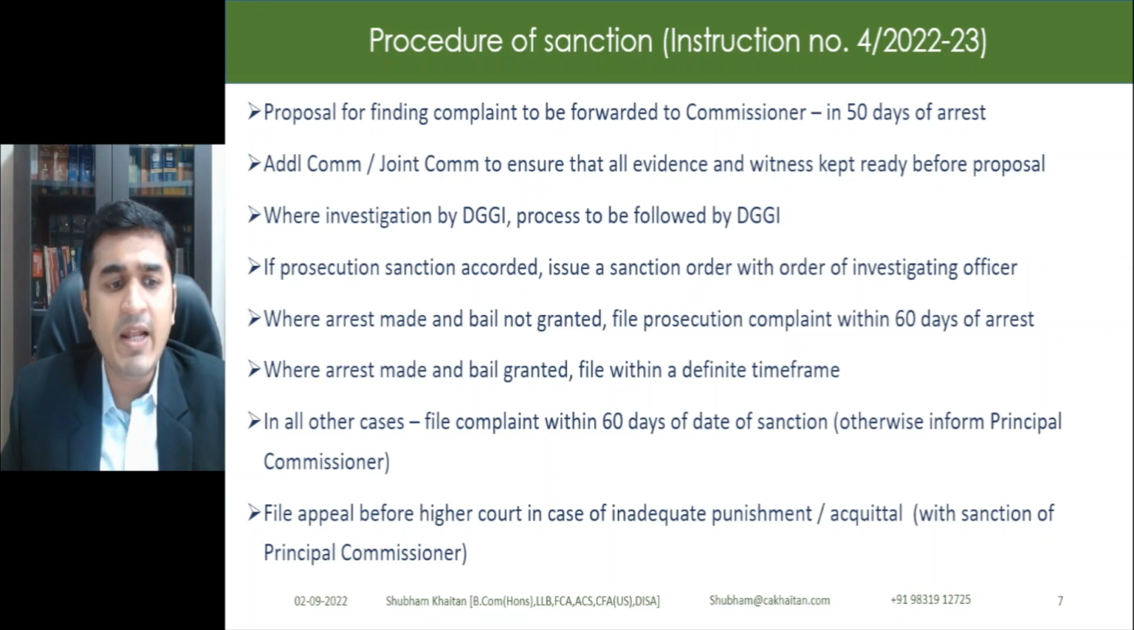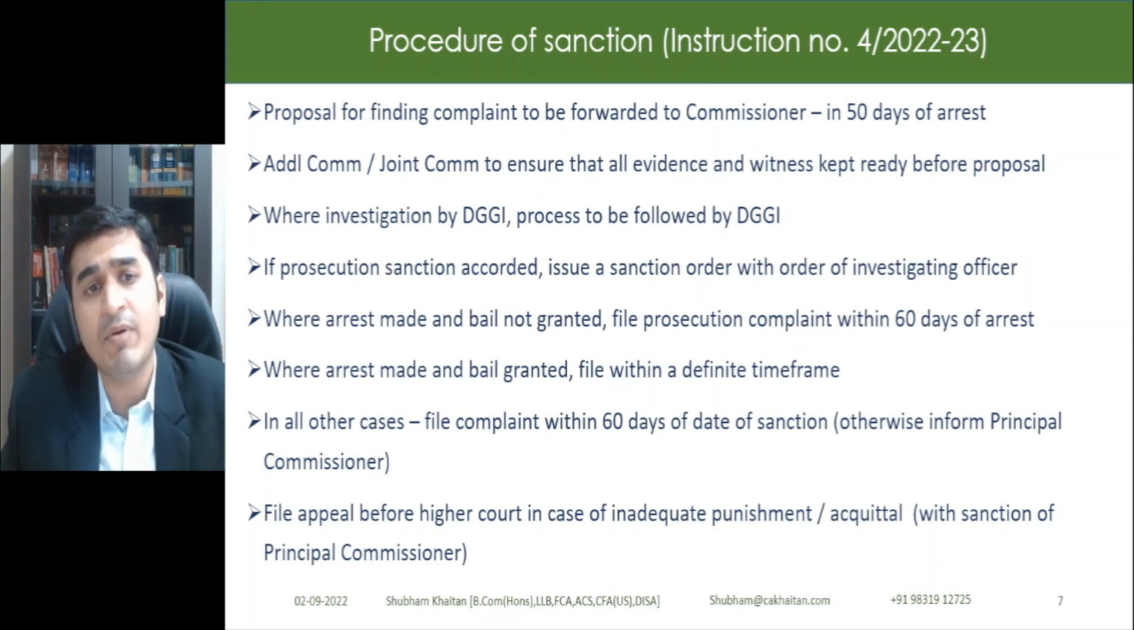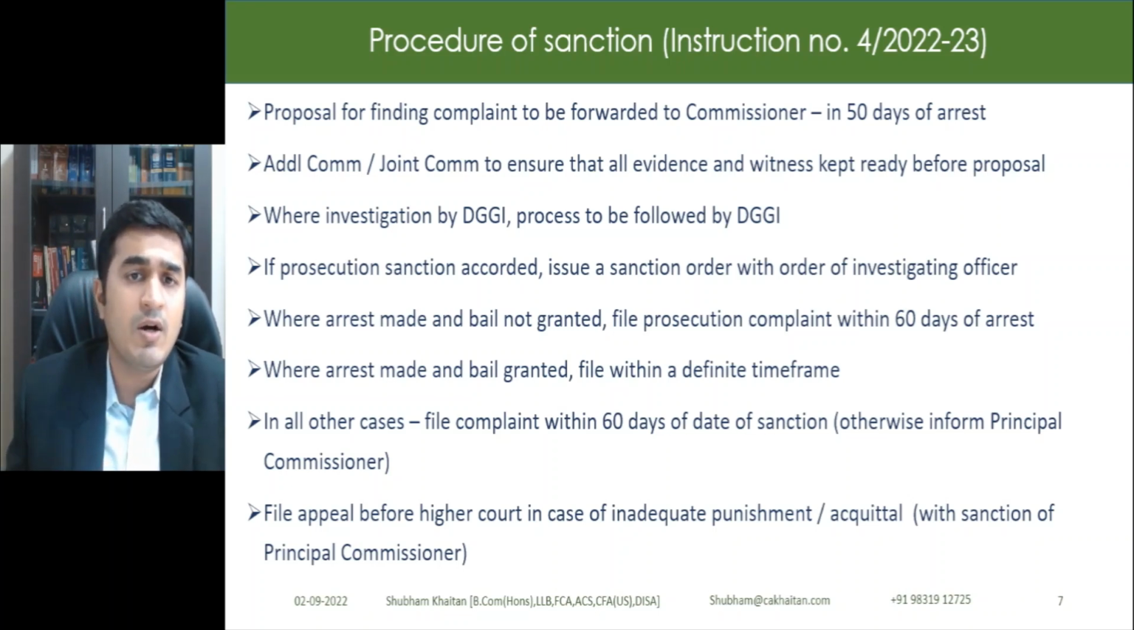Also, file appeal before the higher court. So if, let's say, the higher court gives a verdict in favor of the assessee, the department has been instructed to file an appeal before the higher forum. Let's say a single bench had given a judgment, so they can file before the division bench. If the court has given a lenient view in favor of the assessee, either reducing the punishment or allowing him to go free.